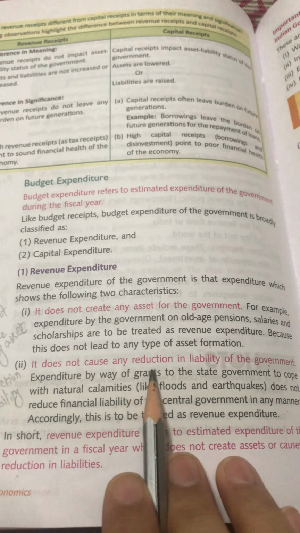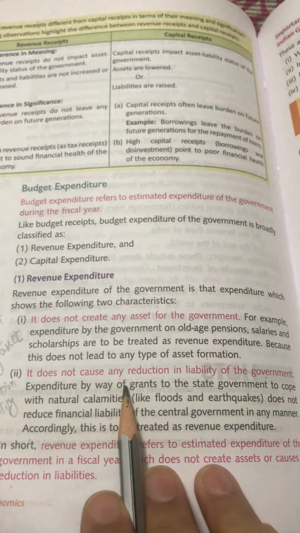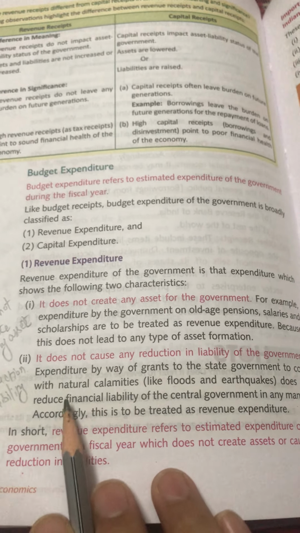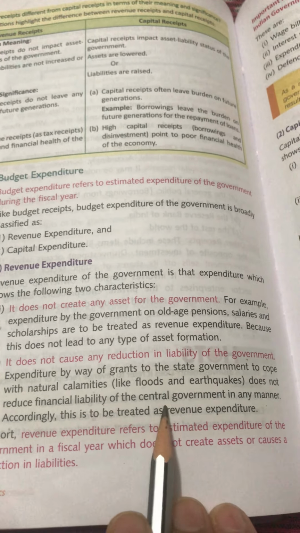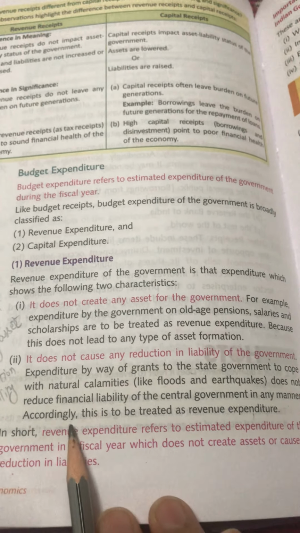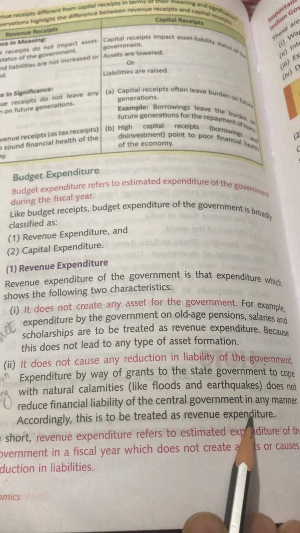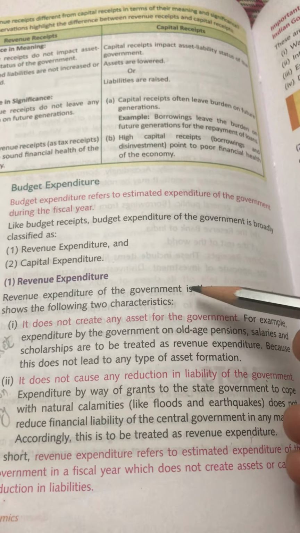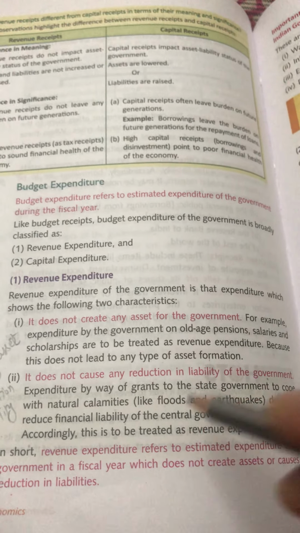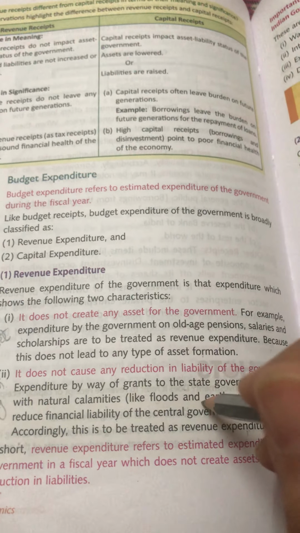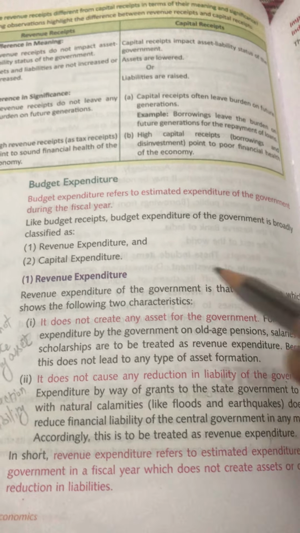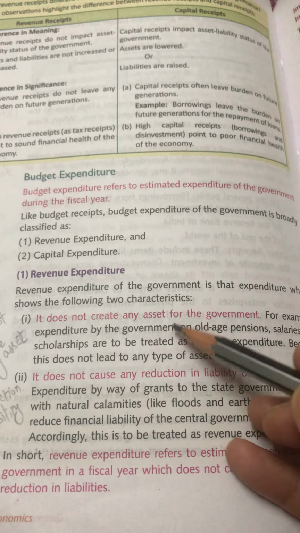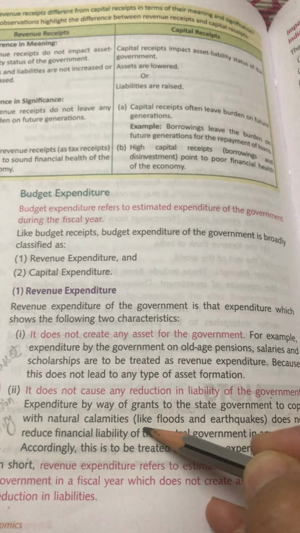Then it does not cause any reduction in the liability. Expenditure by way of grants to the state government to cope with natural calamities like floods and earthquakes does not reduce the financial liability of the central government in any manner. Accordingly, this is to be treated as revenue expenditure. So here when the center is giving money to the state government to cope with any natural calamity, this is not causing any reduction in the liability of the state government. So revenue expenditure, though the government is spending money, is not going to create any asset for the government, nor is it going to reduce the liability of the government.